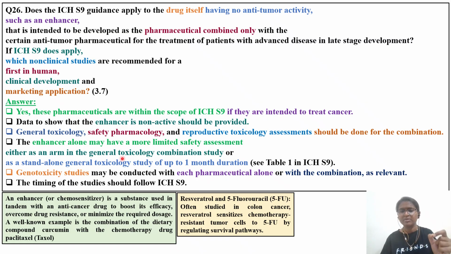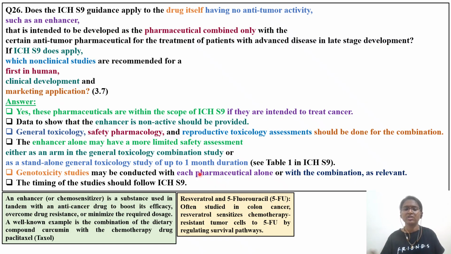What you can do is add an extra group that has this enhancer, either as an arm in a general toxicology combination study, or as a standalone general toxicology study. Or you take a separate toxicology study considering the enhancer as the main chemical, and you do the toxicology study for up to 1 month duration, that is a 28-day toxicology study, keeping the enhancer as the main group.